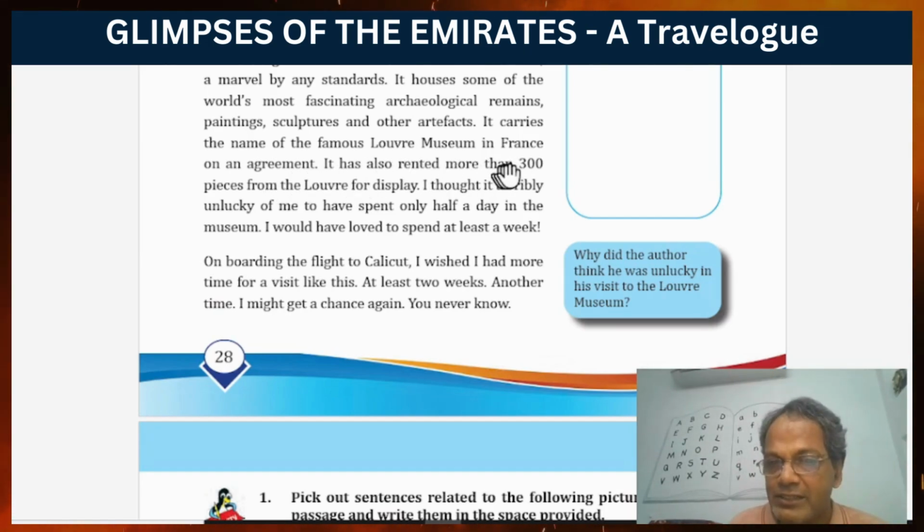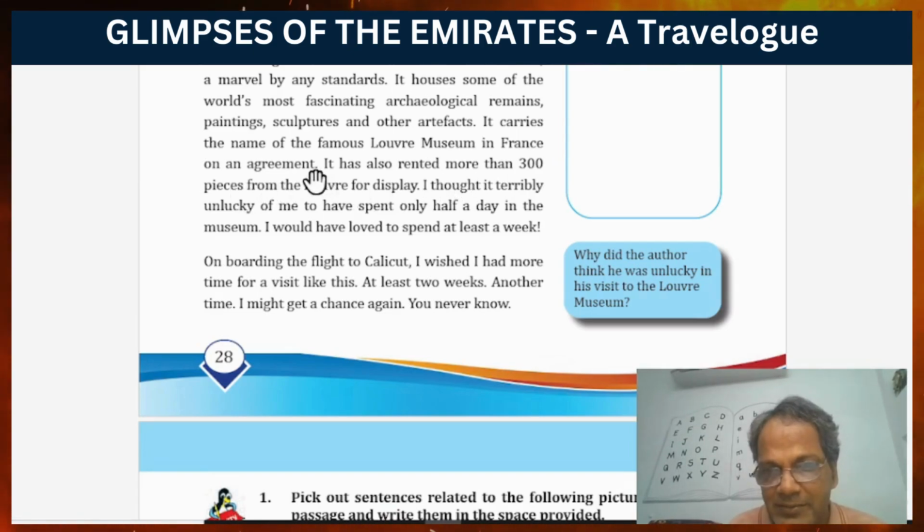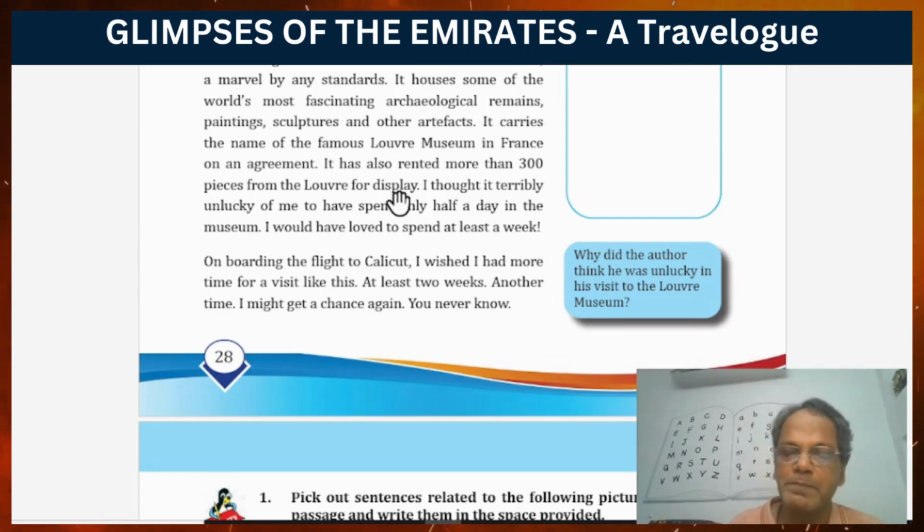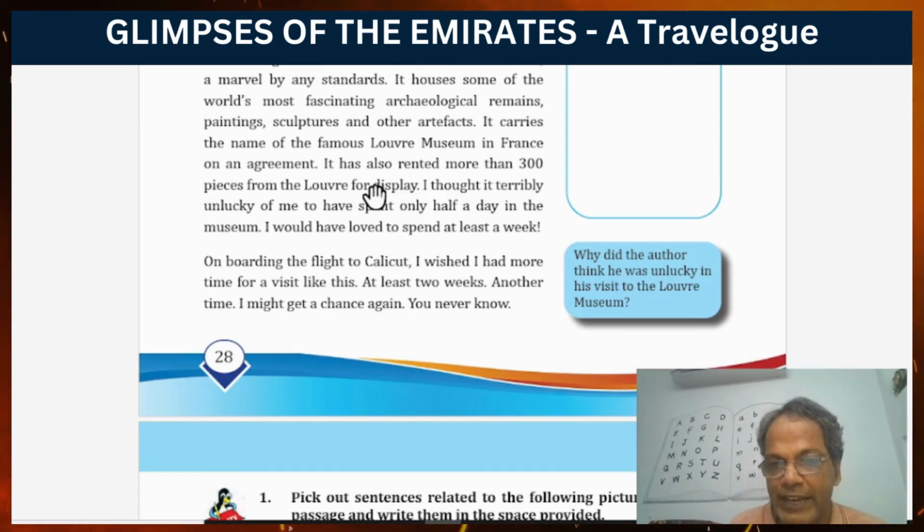There are 300 pieces. 300 pieces of what? Archaeological remains, paintings, sculptures, and other artifacts. So 300 pieces are hired from the original Louvre Museum in Paris, and kept for display, for exhibition or show.